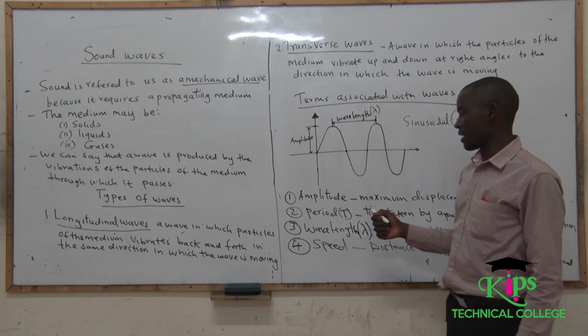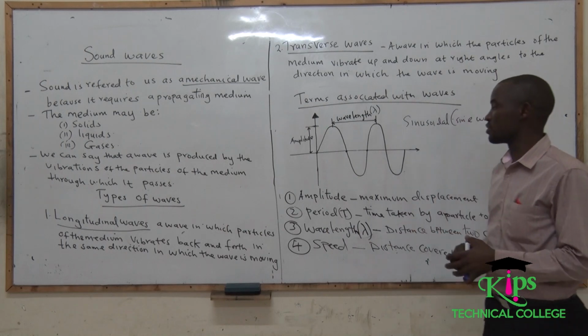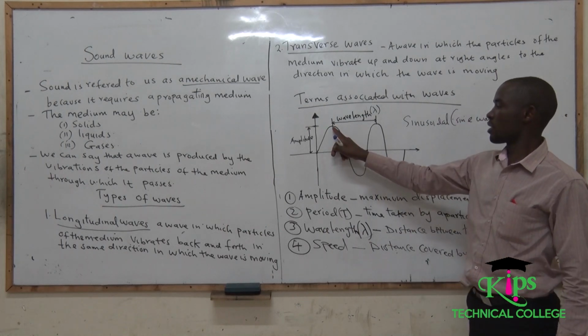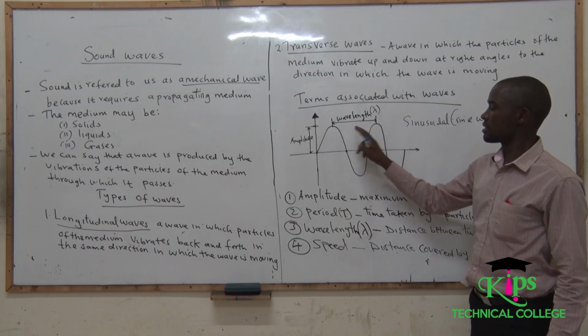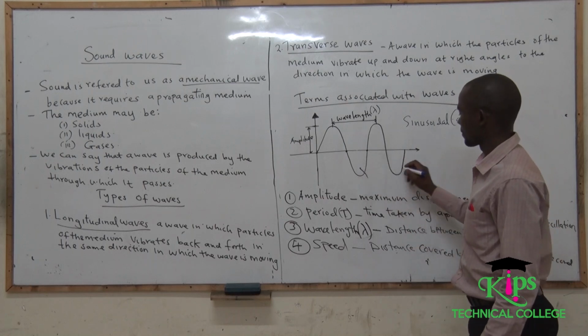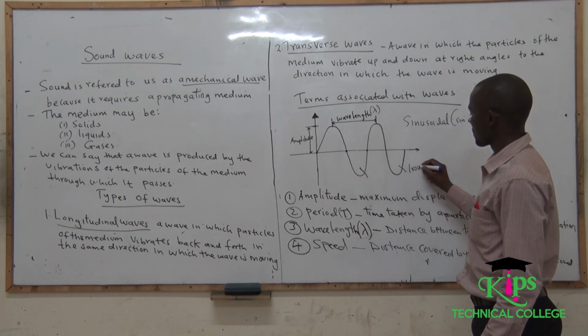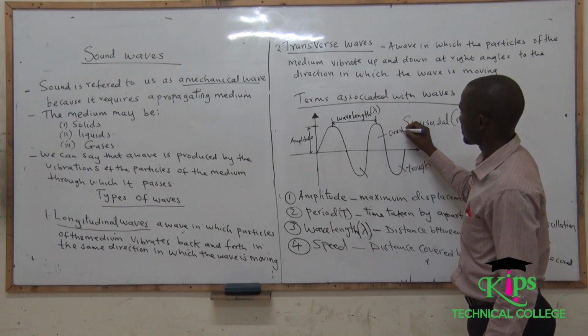The next characteristic is the wavelength. The wavelength is the distance between one crest to another crest. Remember, this is called a crest. This is also referred to as a trough. These are called troughs, and these are called crests.